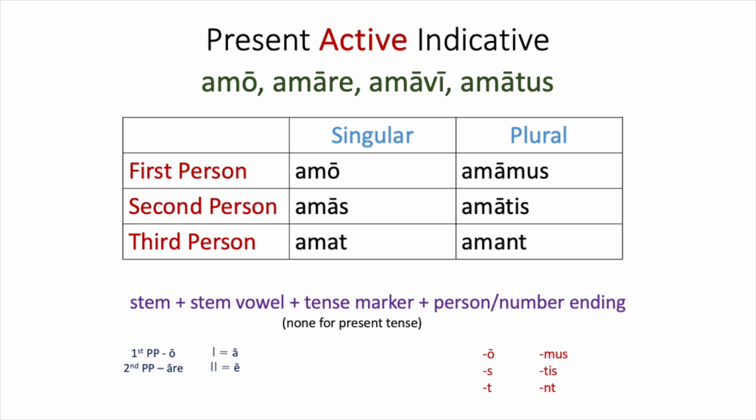Then, because it is a first conjugation verb, adding in the a, and then putting on your endings -o, -s, -t, -mus, -tis, -nt. The first principal part is the first person present active indicative, so that's why it's just amo without any extra a in there.